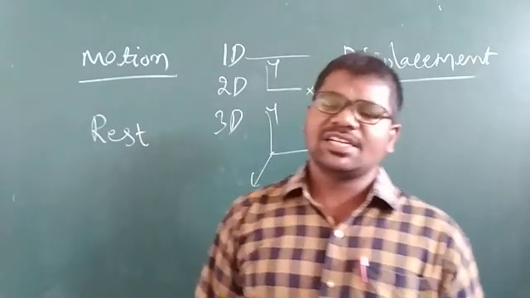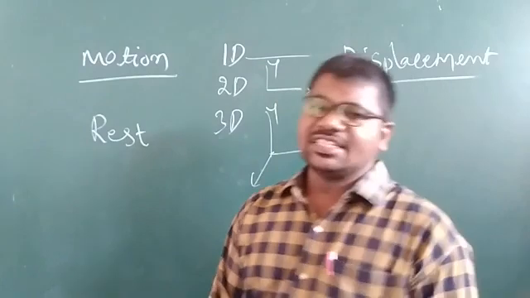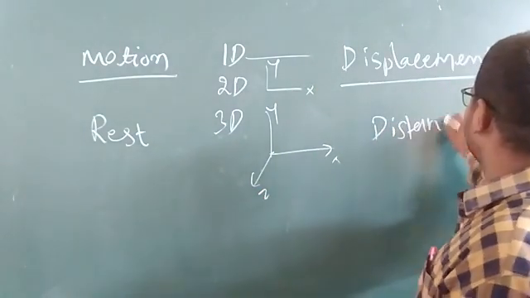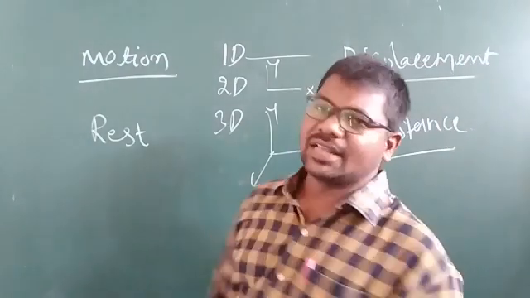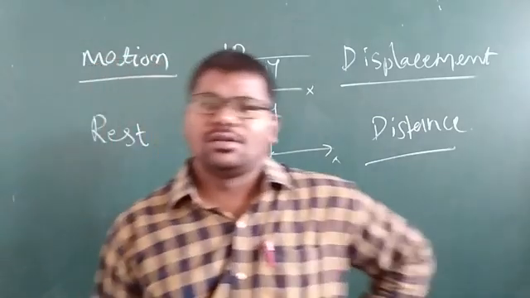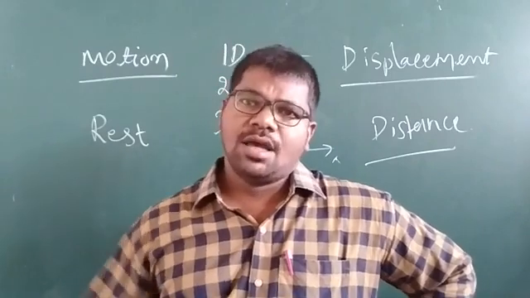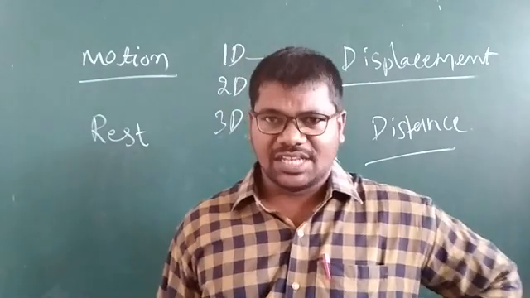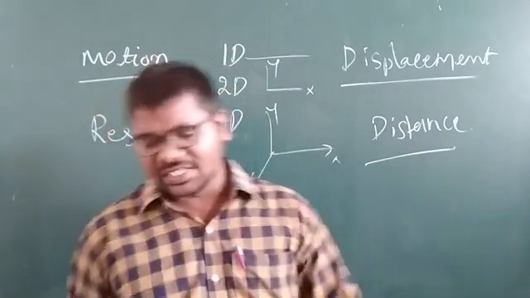Displacement may be zero, positive or negative. Distance: the actual path between the initial and final positions is called distance. Displacement is a vector, and distance is a scalar quantity.